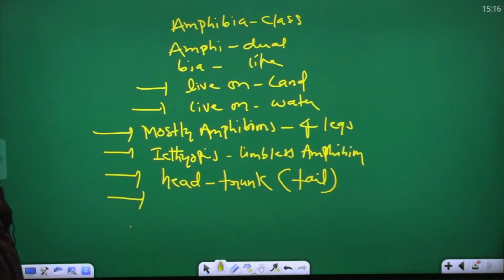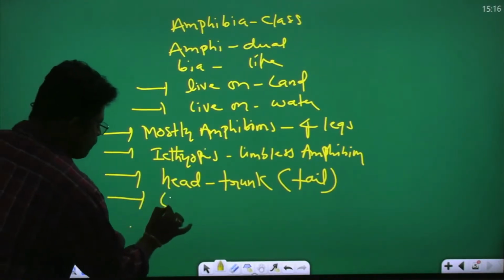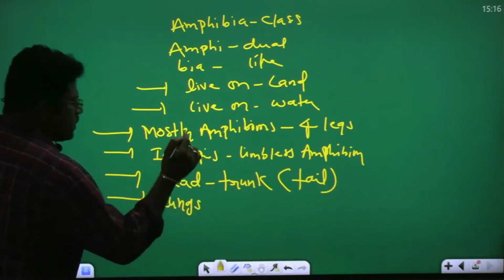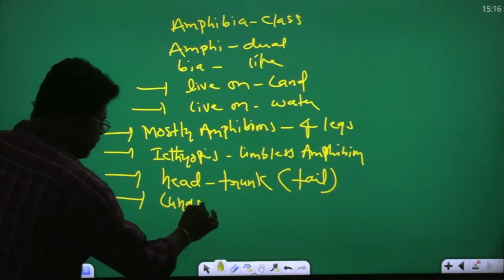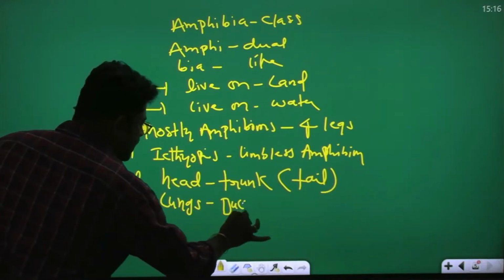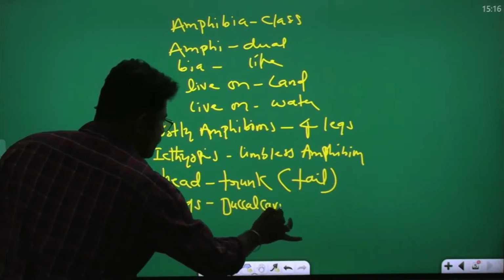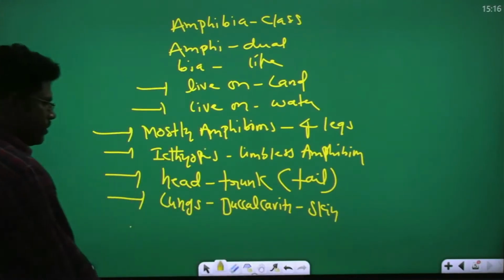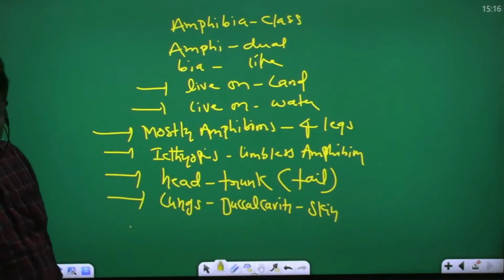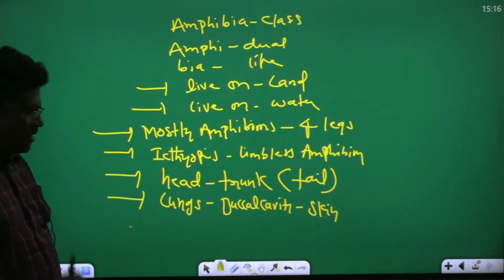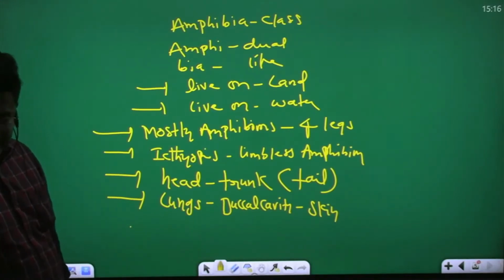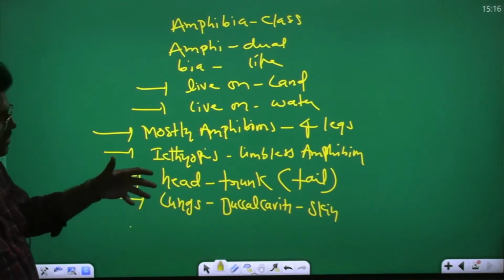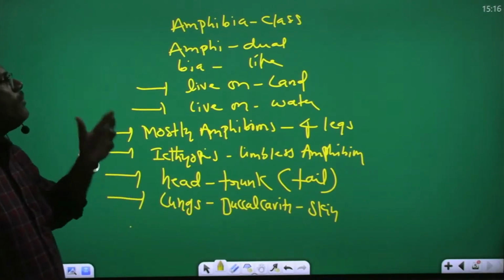Next, one more point is amphibian respiratory organs: lungs, buccal cavity, and skin. That is the point. Yes, this is the amphibia. Amphibia is one class.